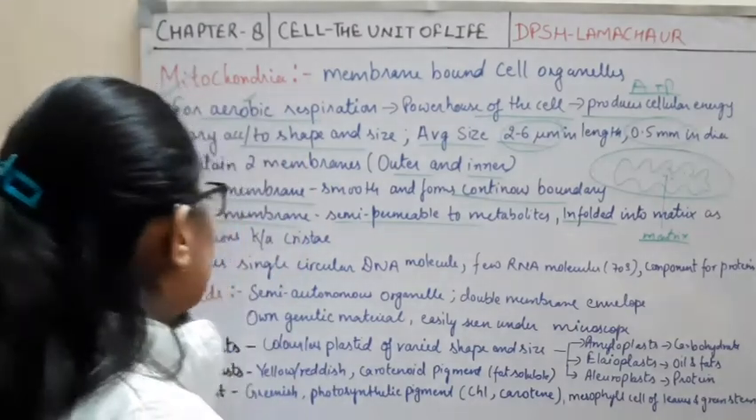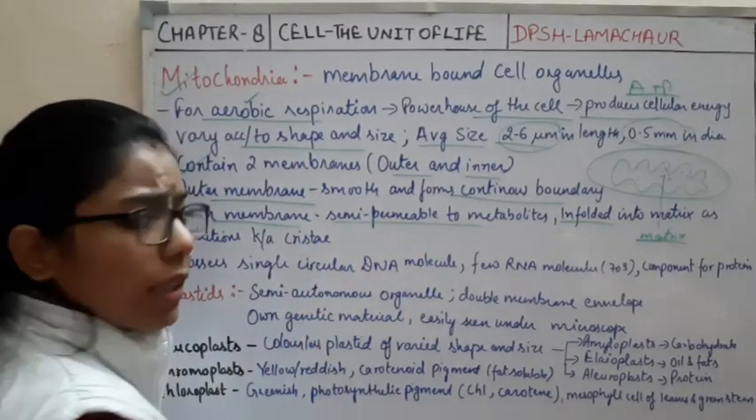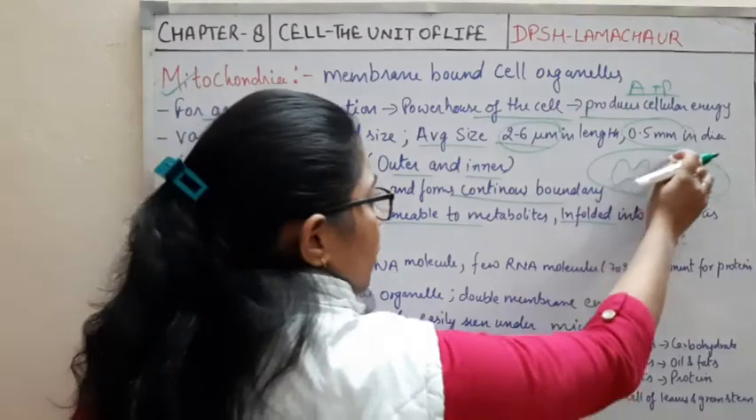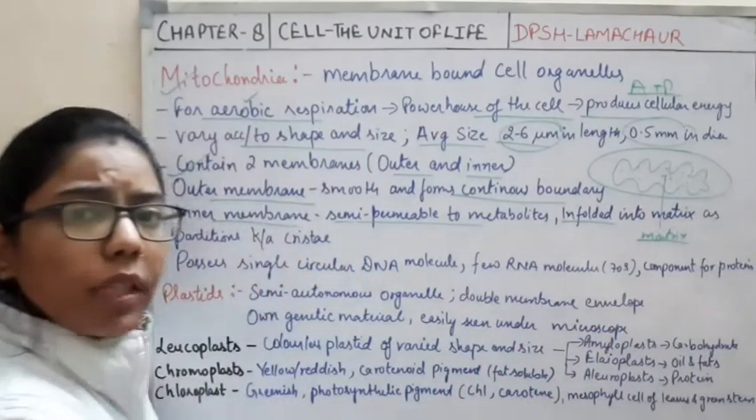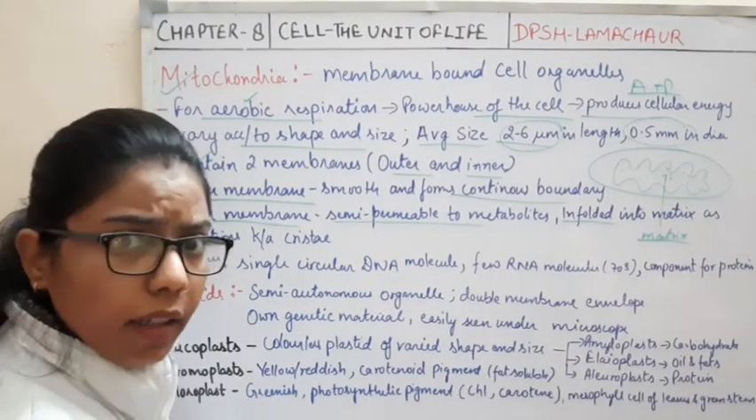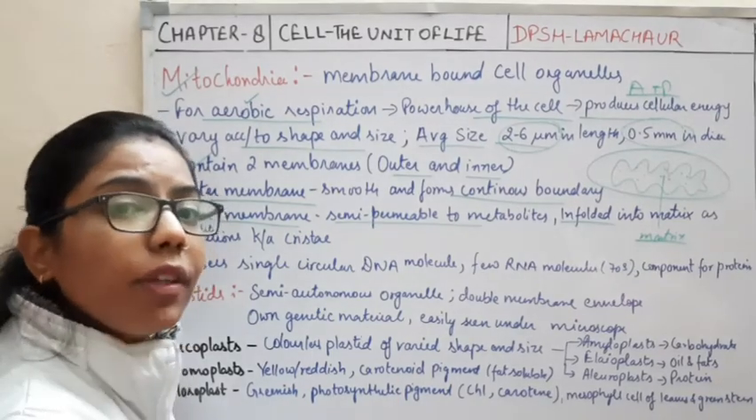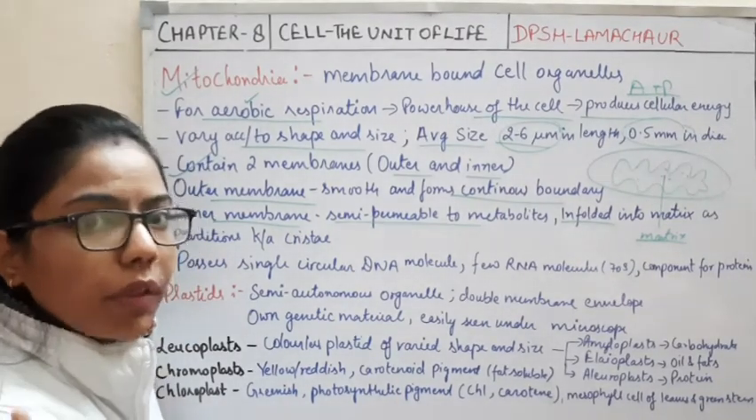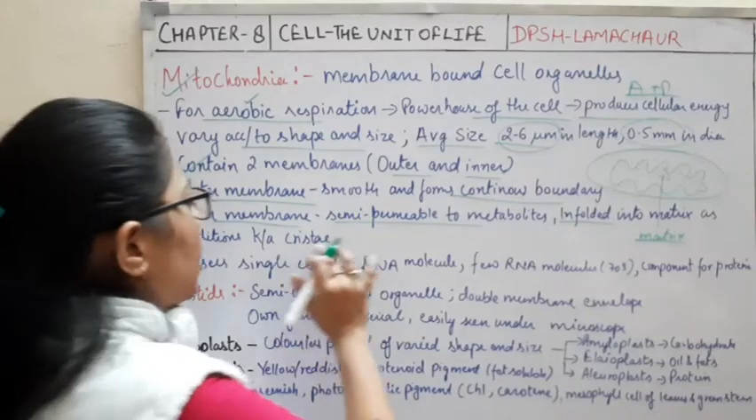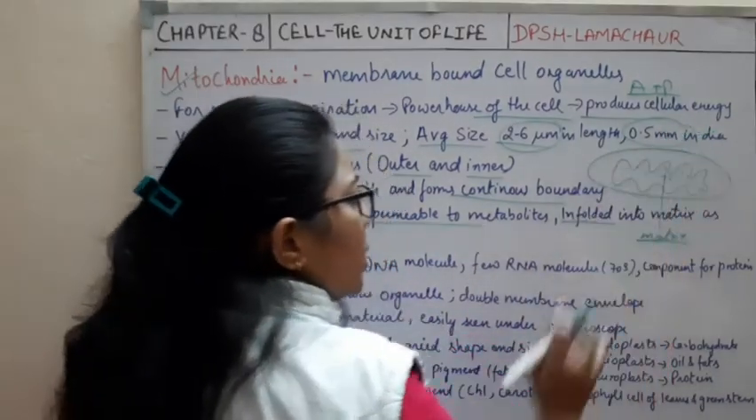Now, the partition which we are talking about here is known as cristae. The previous one we have done was cisternae. Don't confuse between these two terms. Here, the partition which is forming is known as cristae.